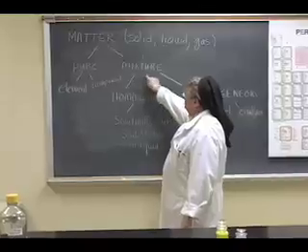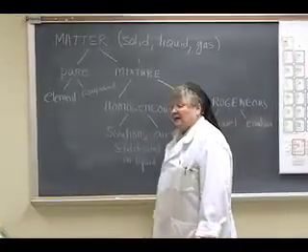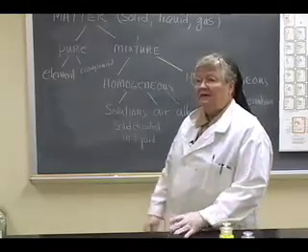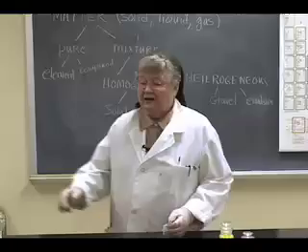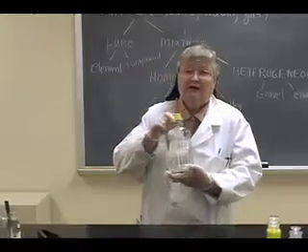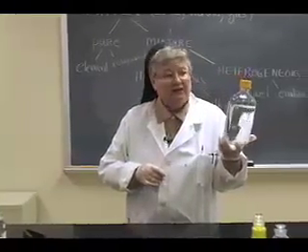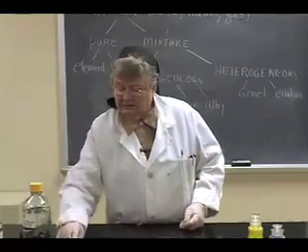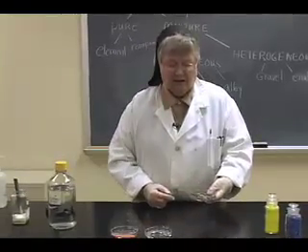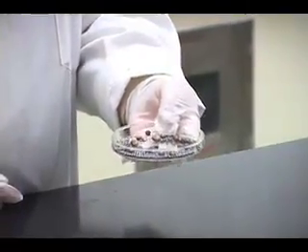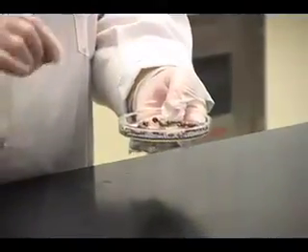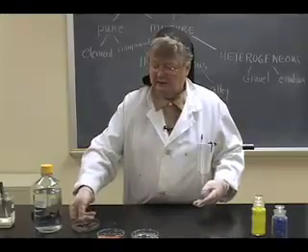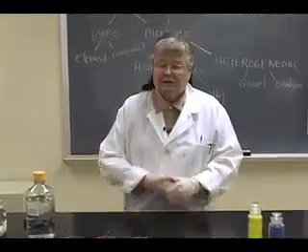Another classification is mixtures. Now, mixtures can be homogeneous or heterogeneous. Homogeneous means it's the same throughout. For instance, a solution. Here is a solution of sodium chloride, salt solution. It's clear, it's the same throughout in every way. Here is a mixture of lead shot and iron shot. It's not homogeneous because I can pick out different particles throughout. It's heterogeneous. Things like gravel and sand are heterogeneous mixtures.